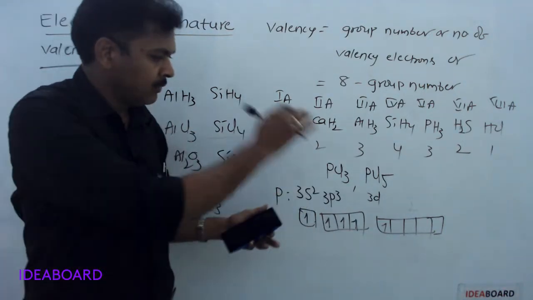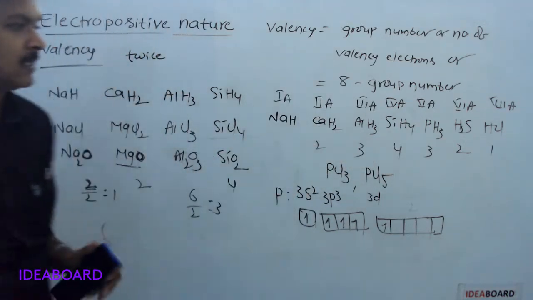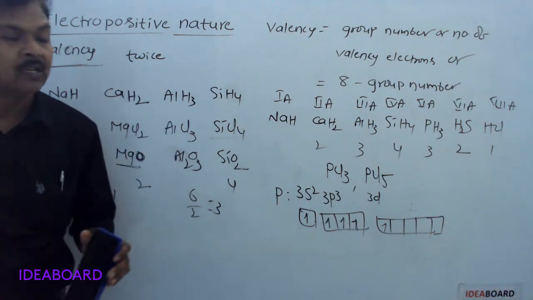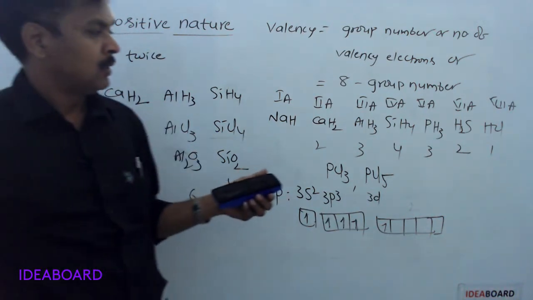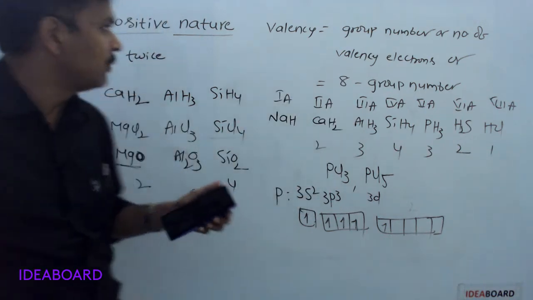Not only phosphorus, we can take sulfur also. Transition elements can exhibit variable valencies. Except second B group elements, the remaining d block elements are called transition elements. They can also exhibit variable valencies.